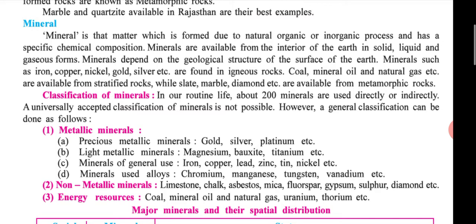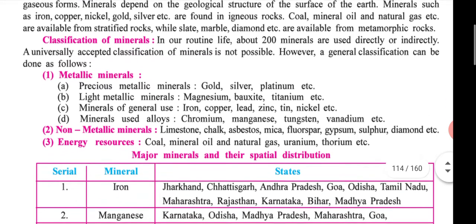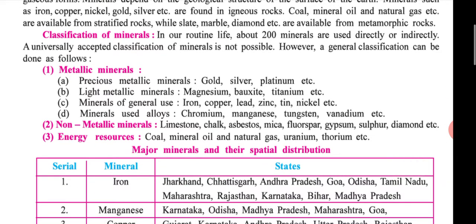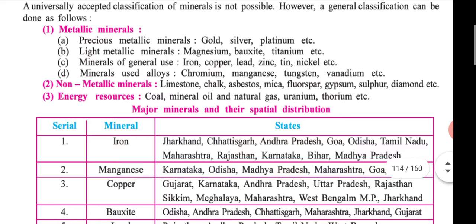Now classification of mineral. In our routine life, about 200 minerals are used directly or indirectly, but we don't know. When we use them directly, then we know, but when we use them indirectly, then we don't know. So a universally accepted classification of mineral is not possible. However, a general classification can be done: first metallic and then non-metallic, metallic and non-metallic, and energy resource.